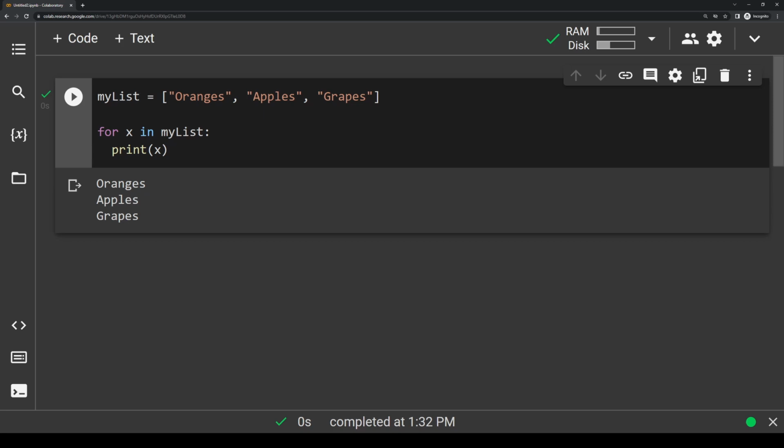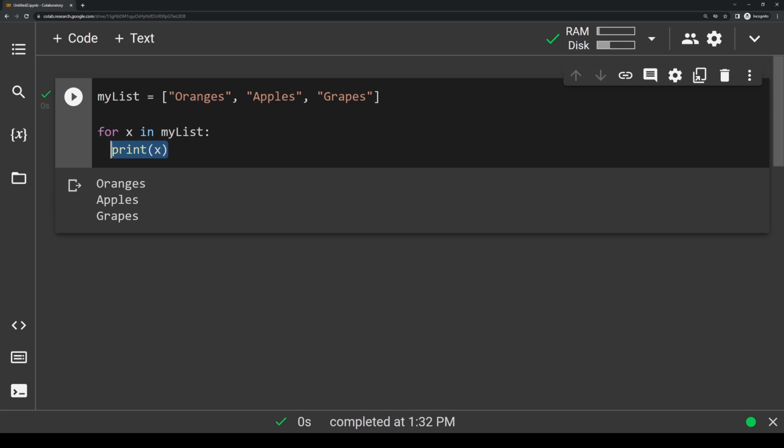We can use this exact same type of for loop with tuples, sets, and dictionaries too. All we need to do is write for, and then we make up some variable name to represent each individual element, and then we're going to write in my list, or whatever your list variable name is. Once you do that, you just type a colon to let the computer know that you want to indent, and then whatever you want to do inside the loop body, you just write here. And like I said, we can do this with lists, sets, dictionaries, and tuples.